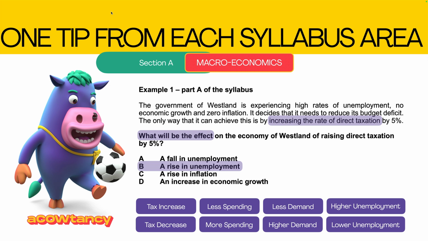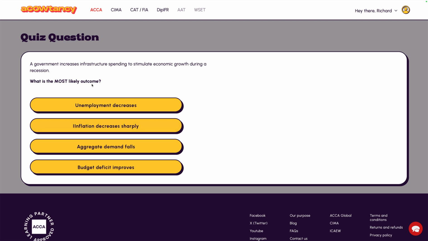Now let's go have a look at the accountancy website. I'm going to give you a similar exam style question. Here we go then. A government increases spending to stimulate economic growth. So you've got to always think, well, what's going to be the effect on demand? If there's economic growth, people have got more money, etc., there's going to be higher demand, isn't there?